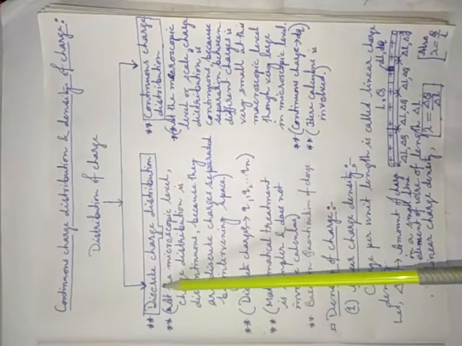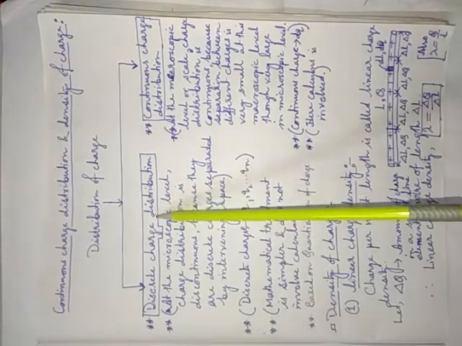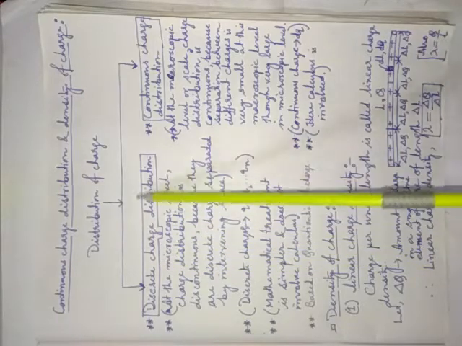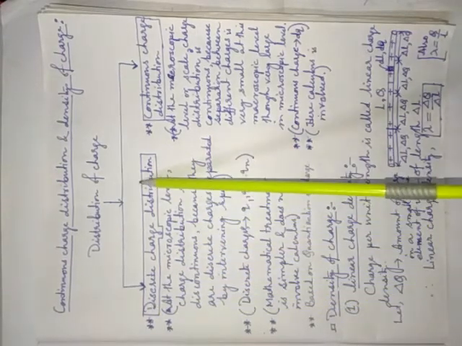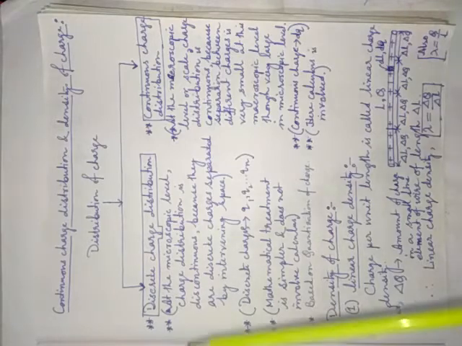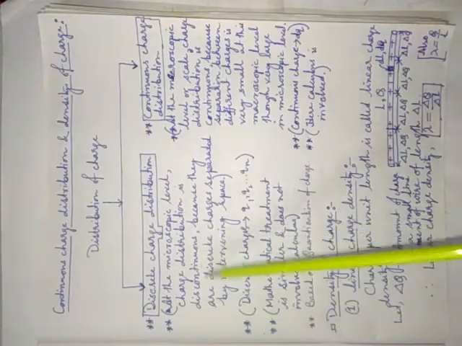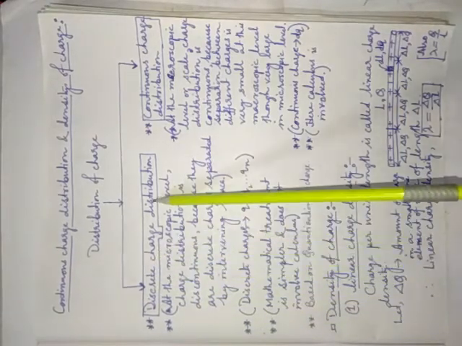But in day-to-day life it is not possible to discuss all charge distributions as discrete charge distribution. We cannot discuss all the phenomena by the concept of discrete charge distribution.